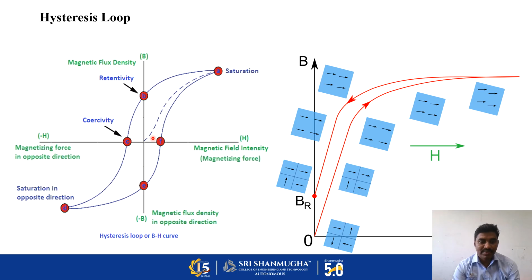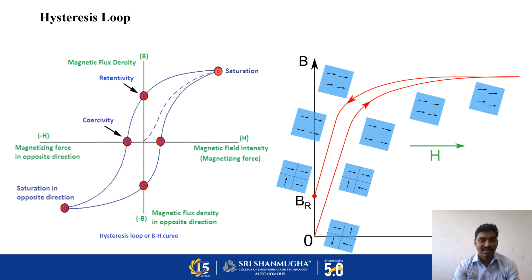Initially in a ferromagnetic material, we are going to increase a small amount of external magnetic field in a particular direction. I consider that particular direction as represented by the positive x-axis. If I increase the external magnetic field, the magnetization of the magnetic material also increases linearly up to a certain point.